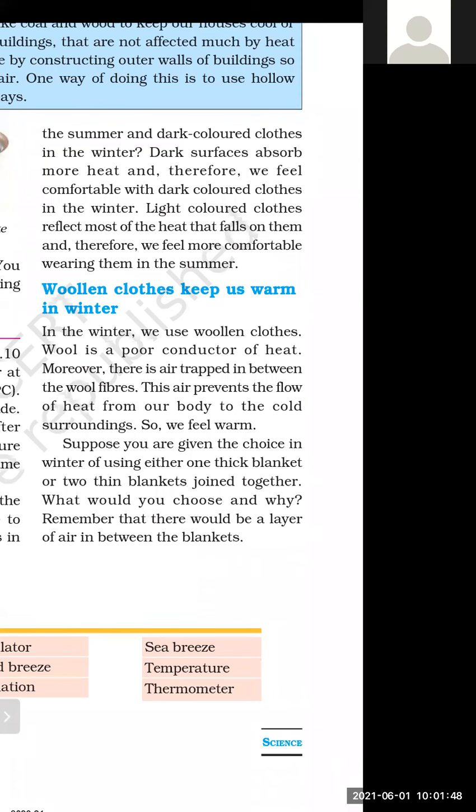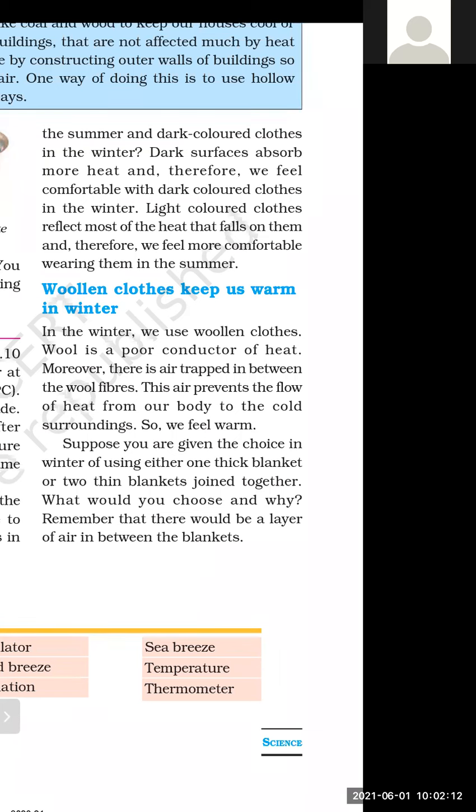There is a gap in between the woolen fiber, and these gaps are filled with air, and air will not allow heat to go outside from our body to the outer surrounding. That is why we feel warm.